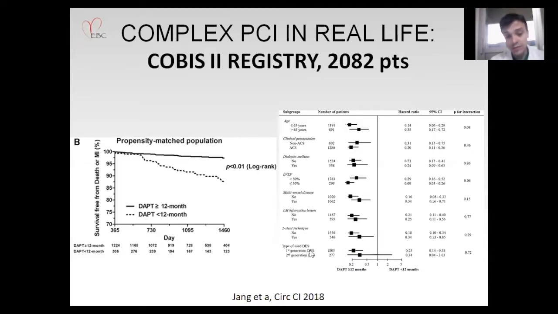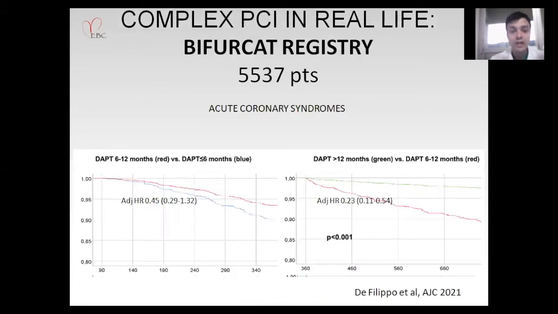The only limitation of this registry was that most of the stents used were first-generation DES, and so the question that arises was whether the results with second-generation DES, which were neutral about the benefit of longer DAPT, derived from the low sample size or from the protective effect of second-generation thin or ultra-thin stents. So we tried to analyze all this data together.